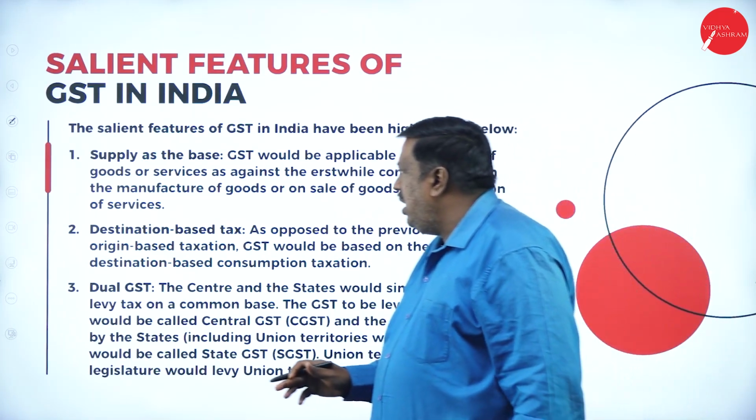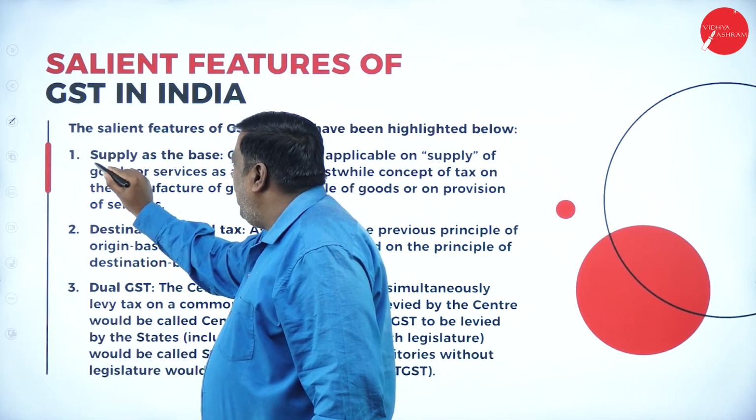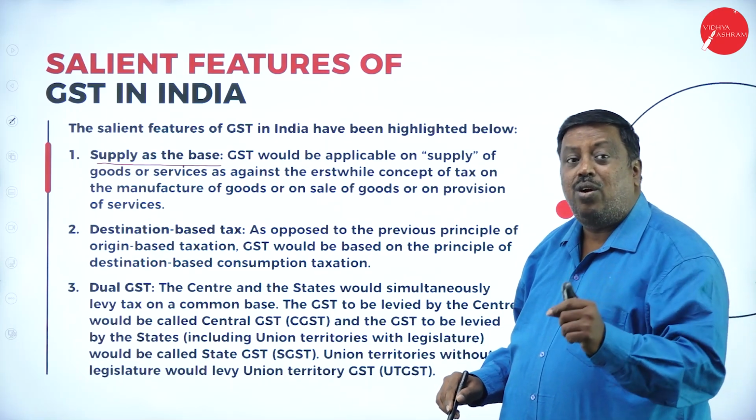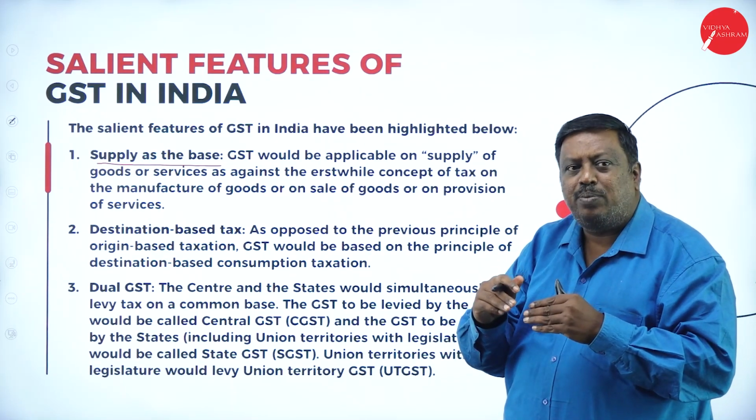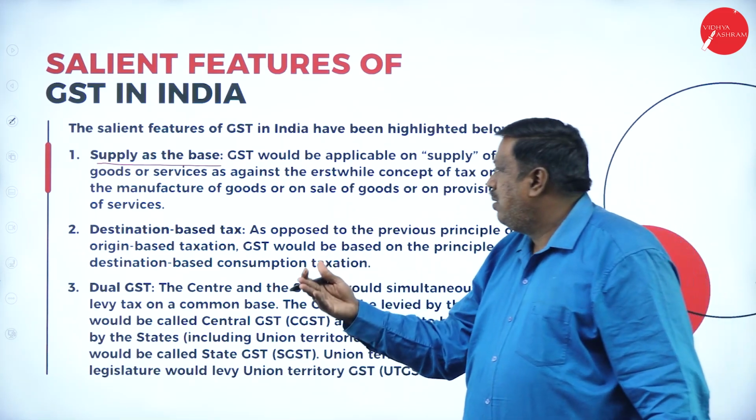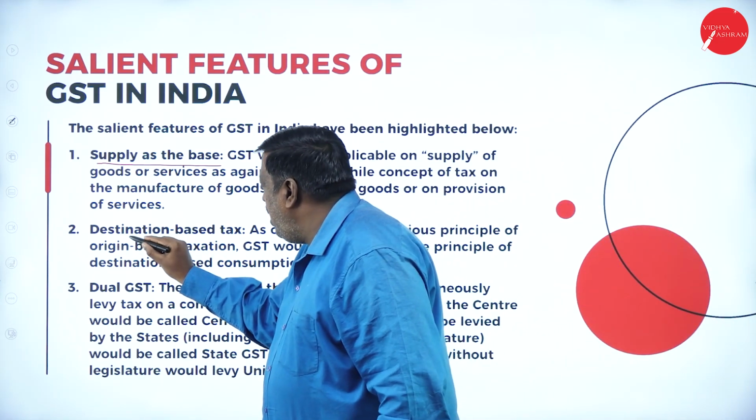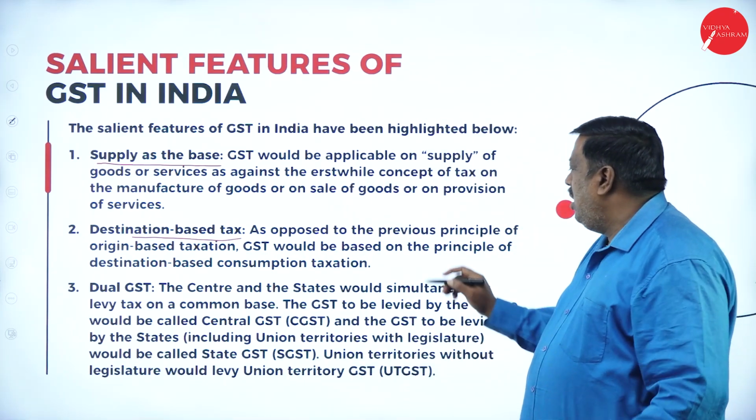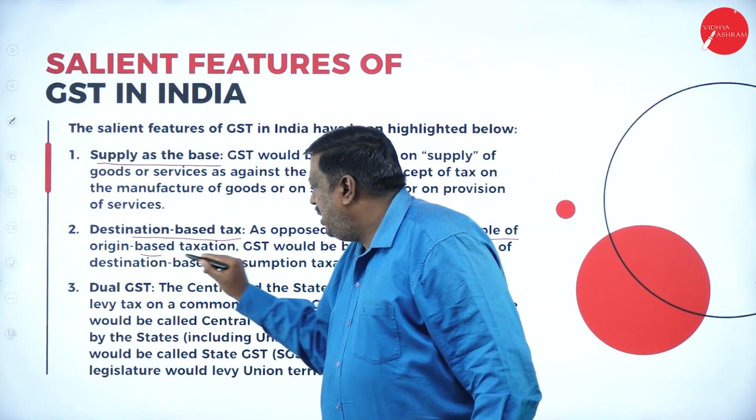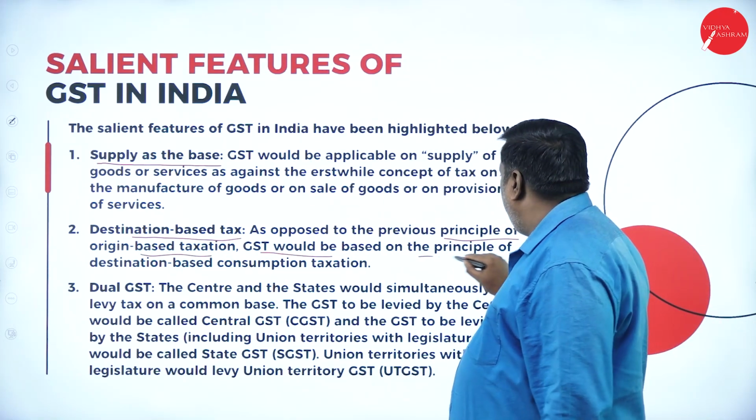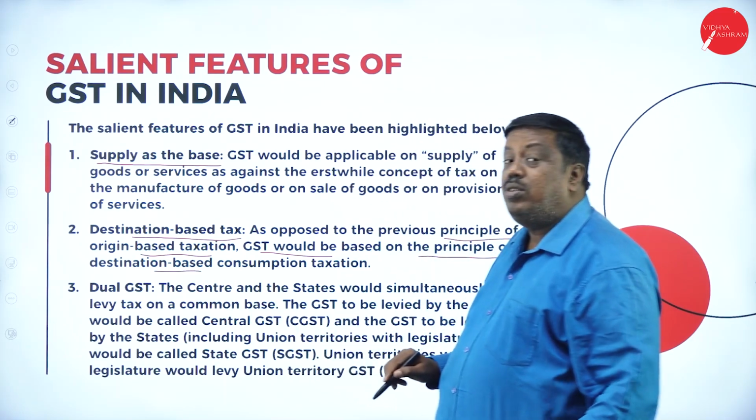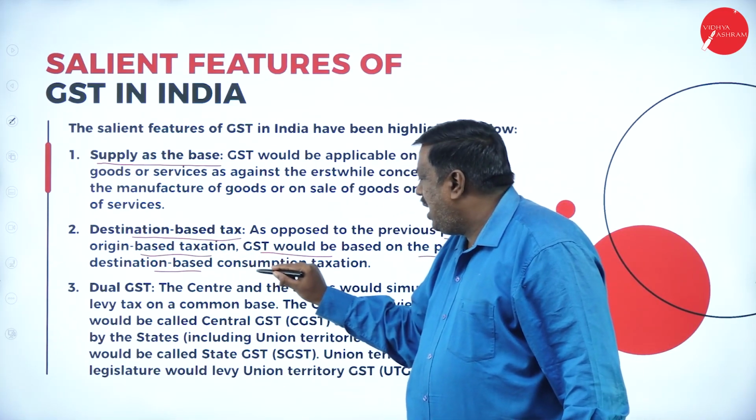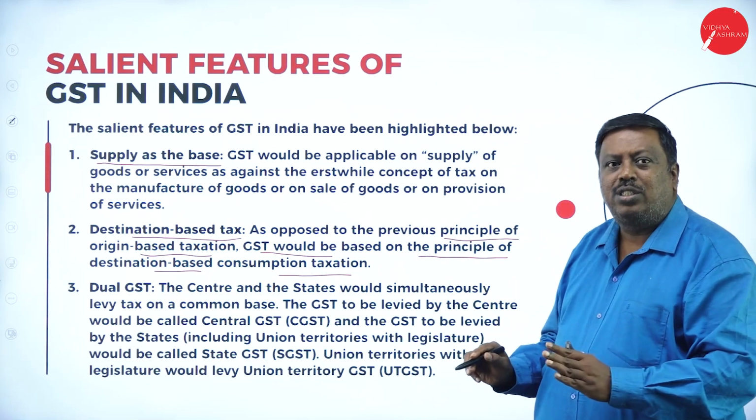Features of GST in India. The first feature we have here, the main concept is supply as the base for calculation of GST. Supply means the goods have to be supplied from one person to another person. And next, they're saying destination based tax. Earlier the origin concept was taken. The previous principle was origin based taxation, now GST would be based on the principle of destination. Earlier it was origin, now it is the principle of destination based consumption taxation. This is a major concept they made here.